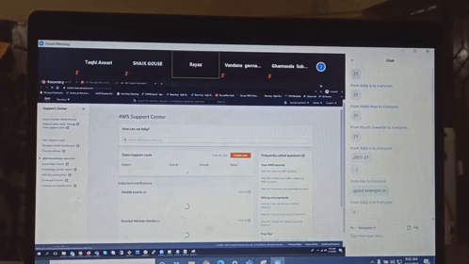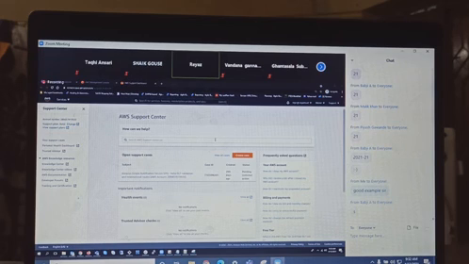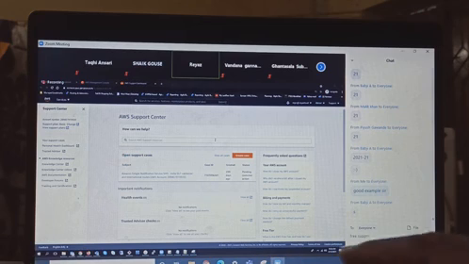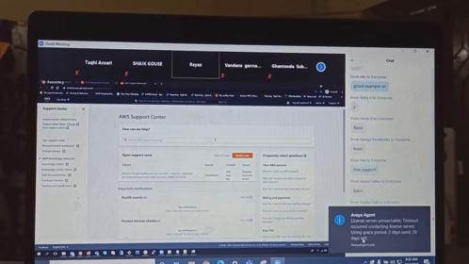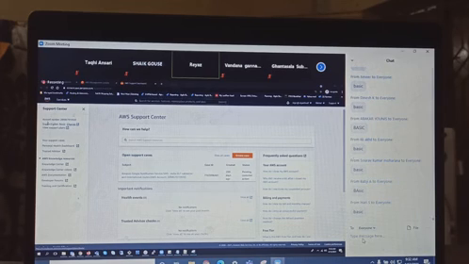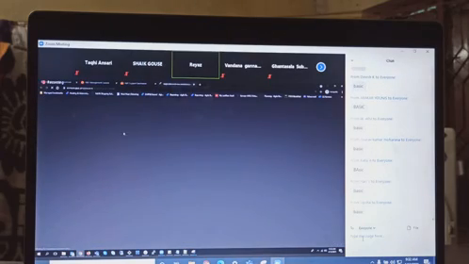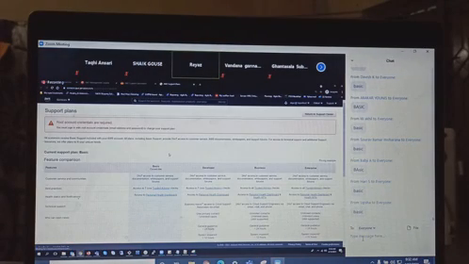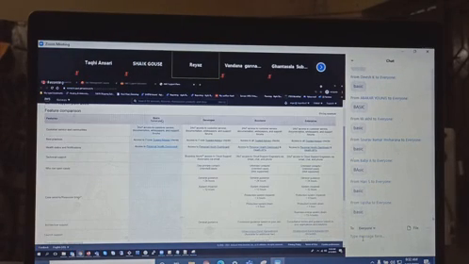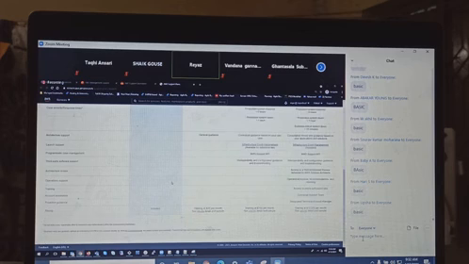Guys, remember we learned different types of support. Now, which support did you select? Free support, basic support, right? We have discussed many things. Here, if you click on support plan, this is your account number, and the support plan is basic. Don't change it, but we discussed basic, developer, business, and enterprise. So you have different kinds of plans.